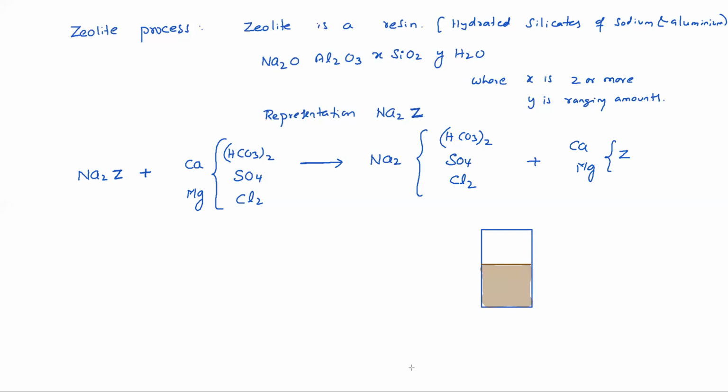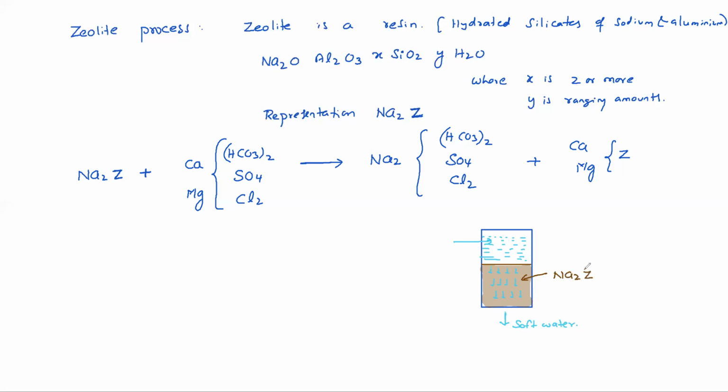If you send water to this tank, the water passes through this zeolite. It is a porous material. While passing through, it reacts and catches them. The zeolite catches those calcium and magnesium, and here pure, I mean soft, water will come. Understood now? This is zeolite material, Na2Z.